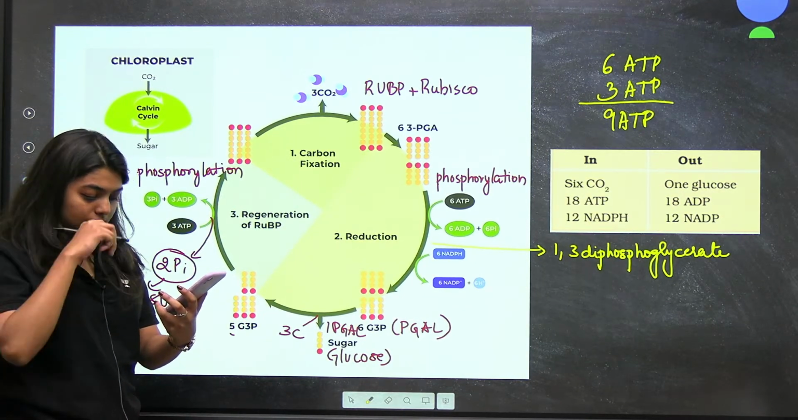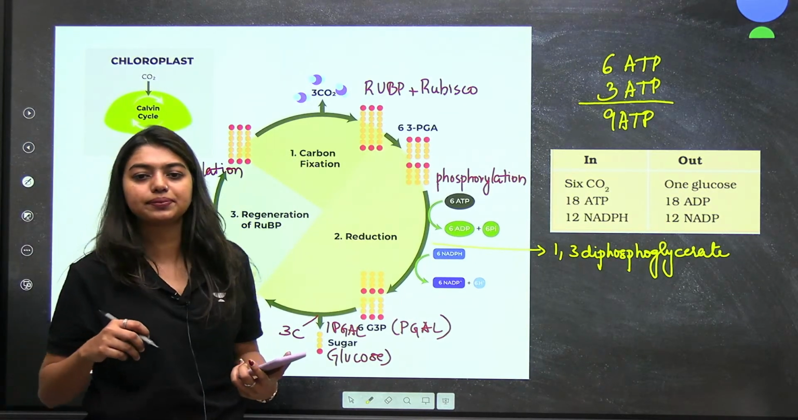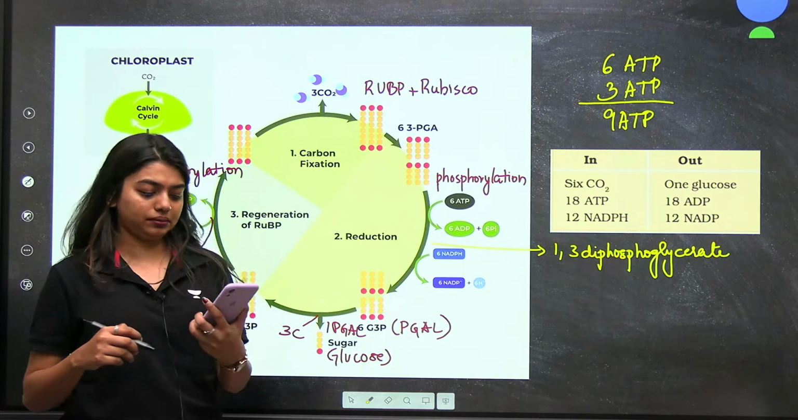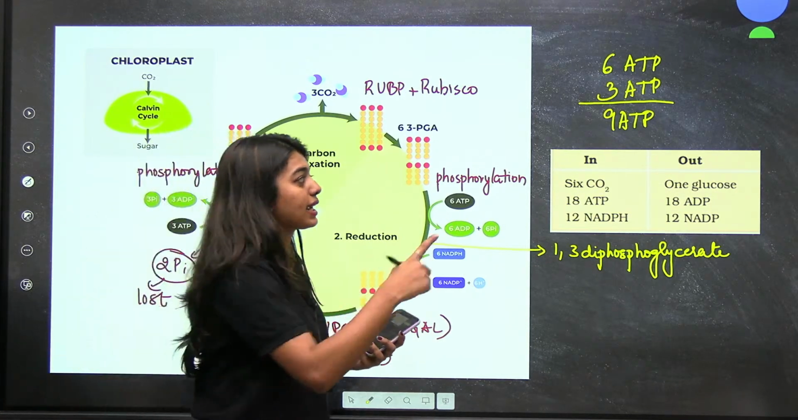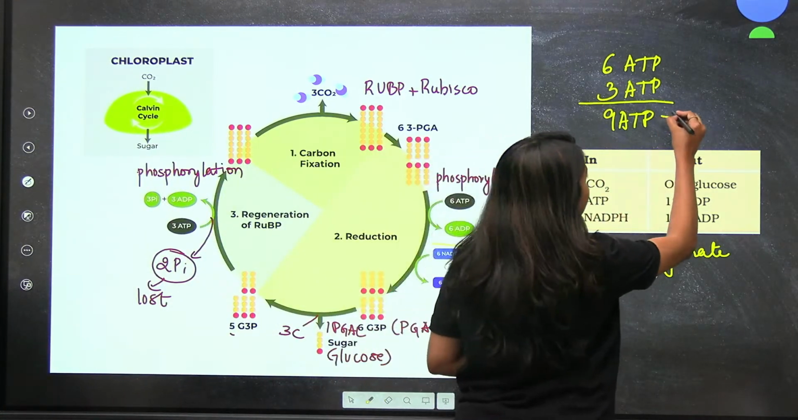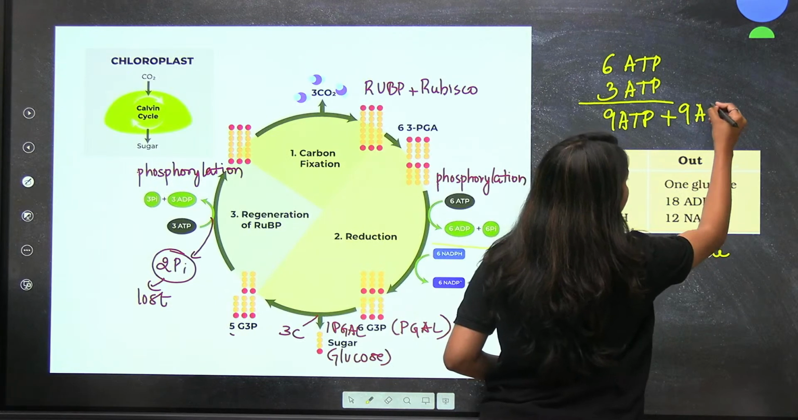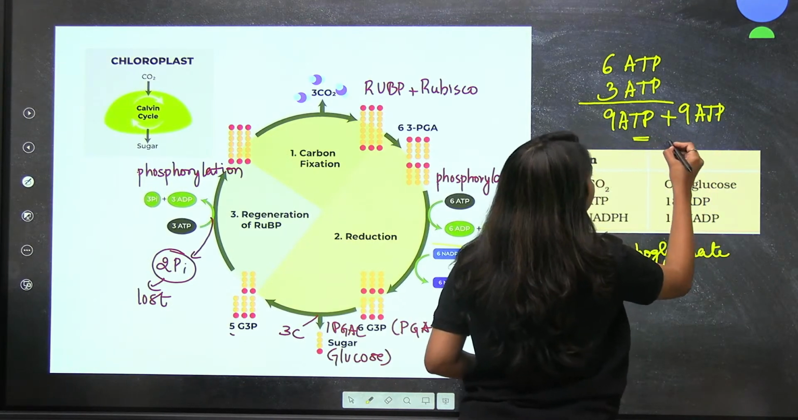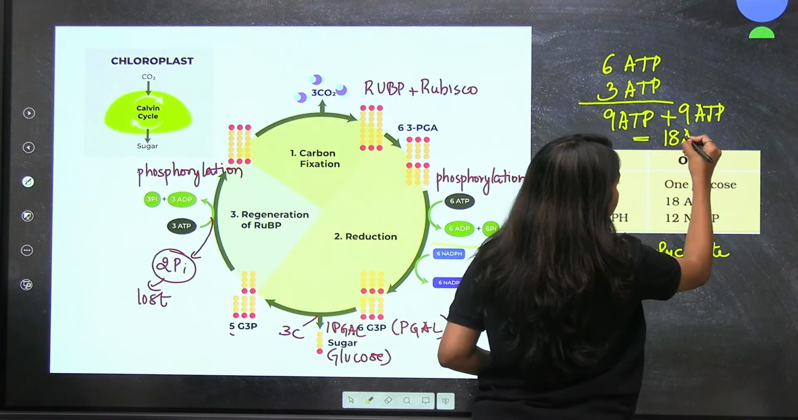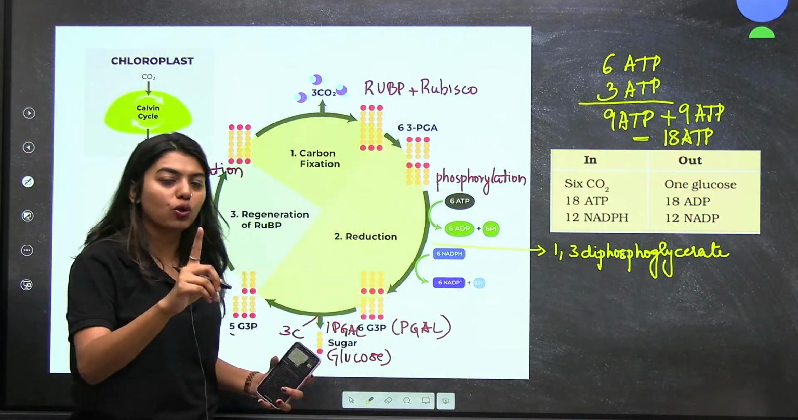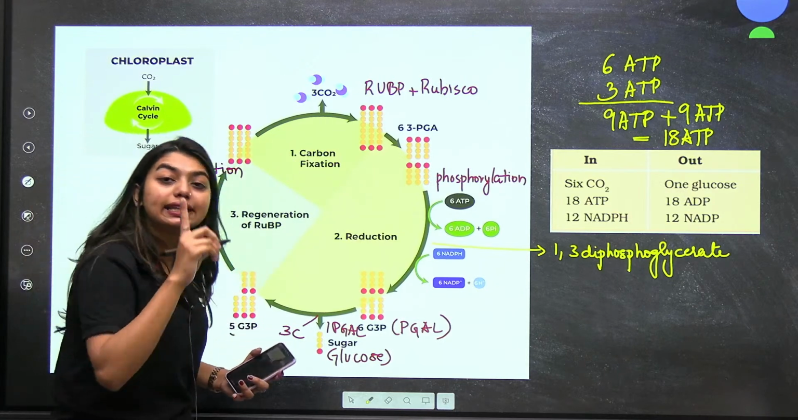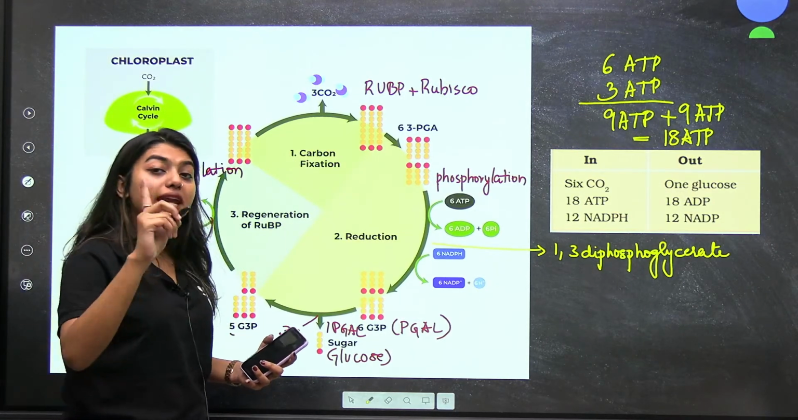Yes, right? Once again, that means I have to do 9 ATP plus 9 ATP. That will give me how much? 18 ATPs. That means to form one molecule of glucose, I need to use 18 ATPs.